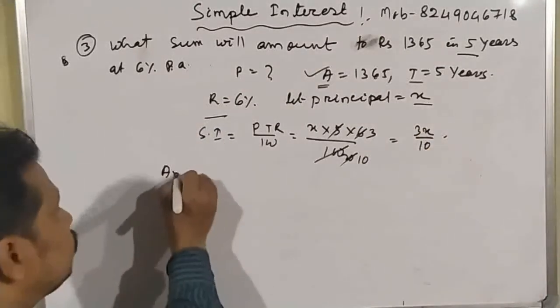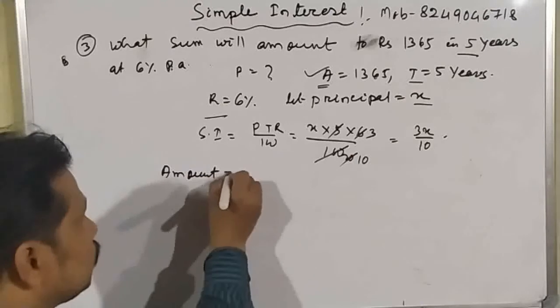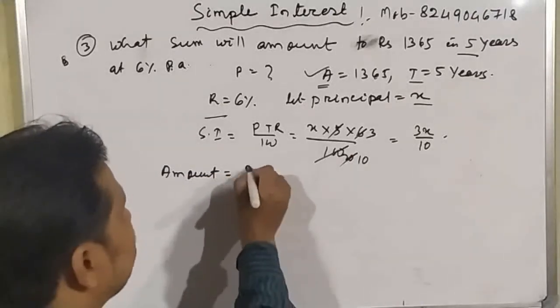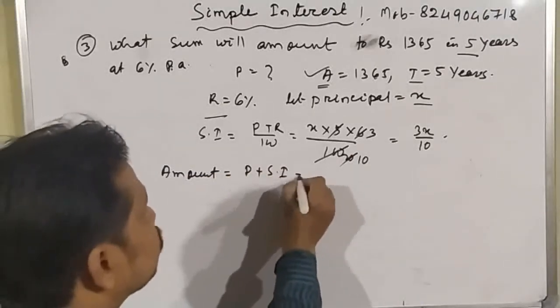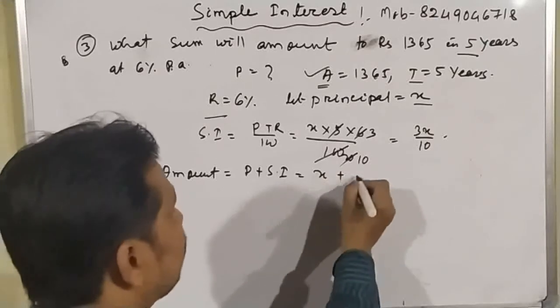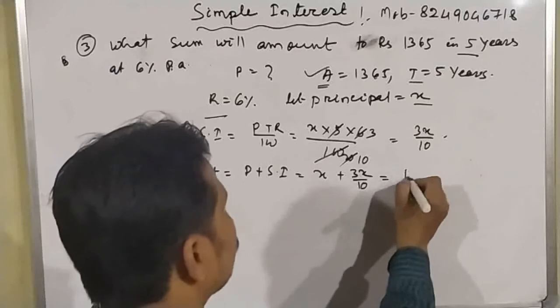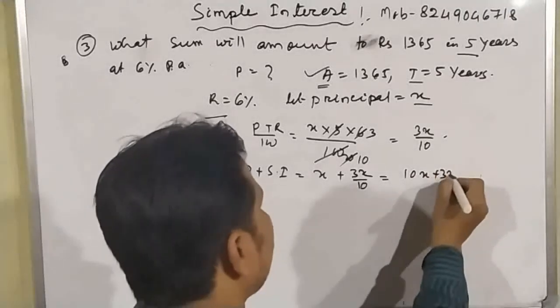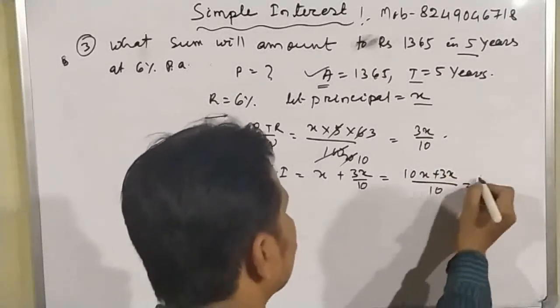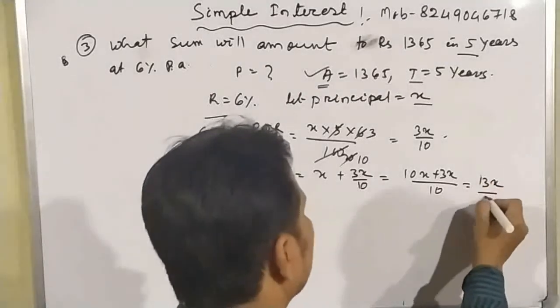So the amount equals the principal plus simple interest, which equals x plus 3x by 10, which equals 10x plus 3x by 10, which equals 13x by 10.